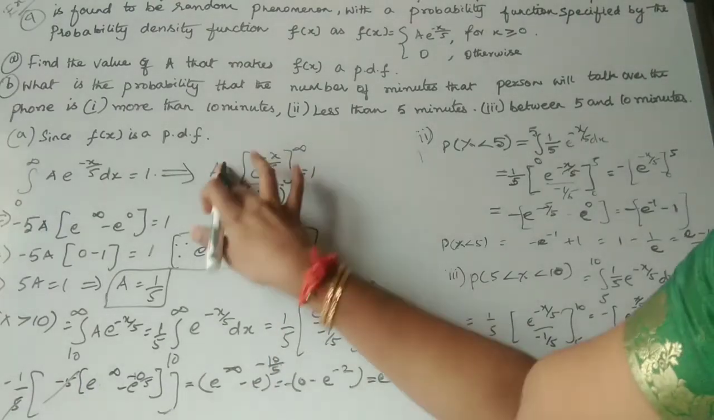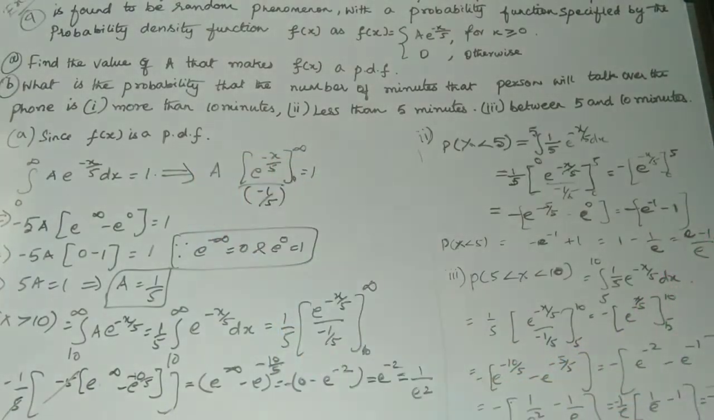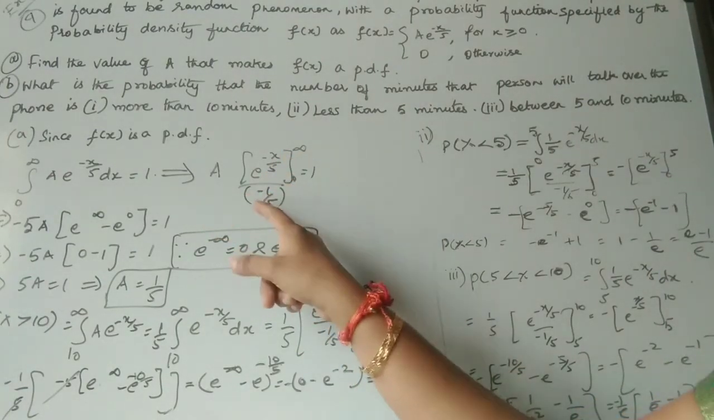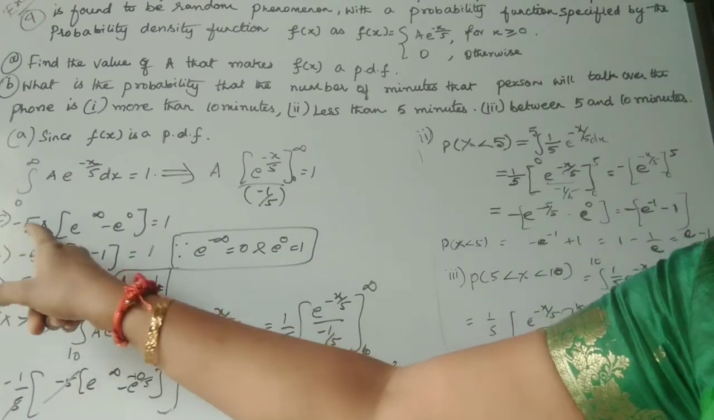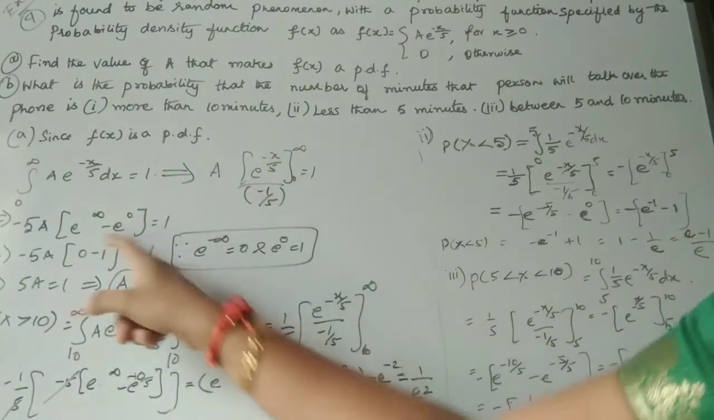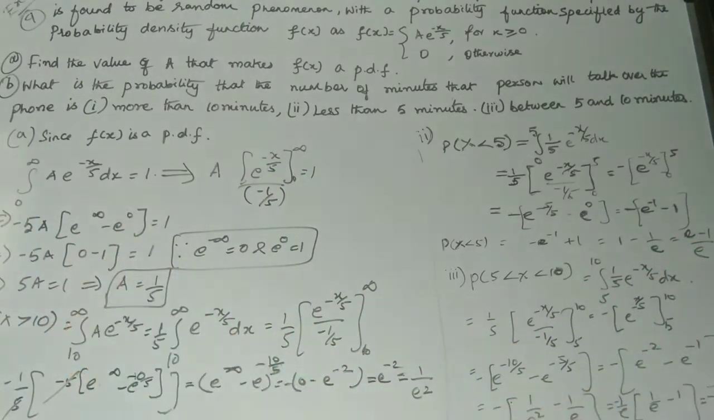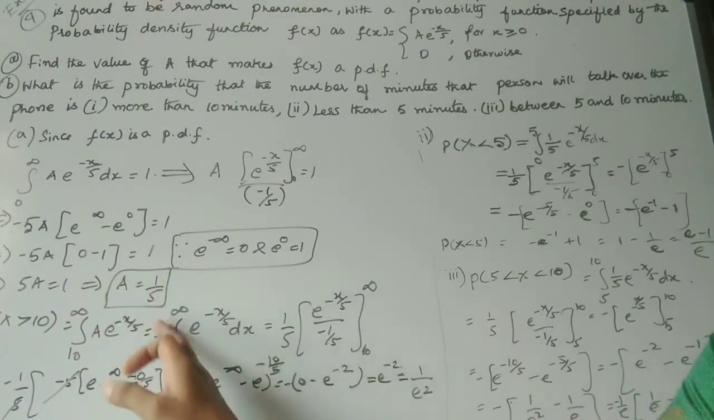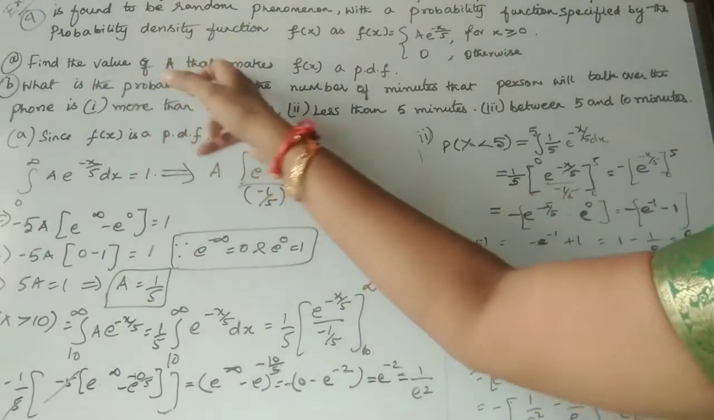This is a into e power minus x by 5 by minus 1 by 5, which you can write as minus 5a, and the upper limit minus lower limit, which you can write as 0 minus 1. This is equal to 1. So 5a is equal to 1. Your a is 1 by 5. So first you have found the value of a.